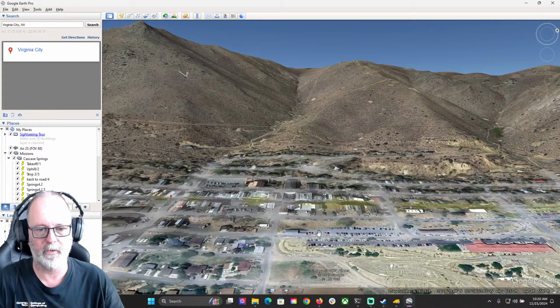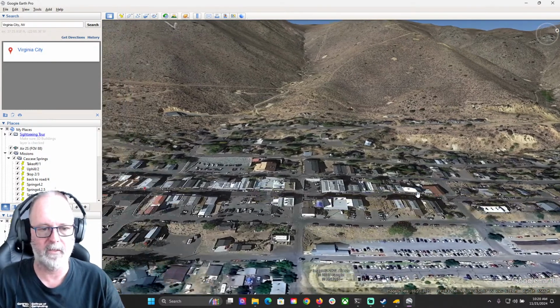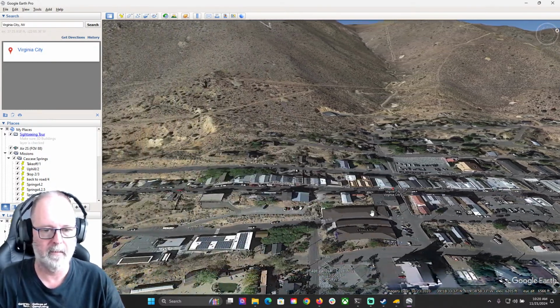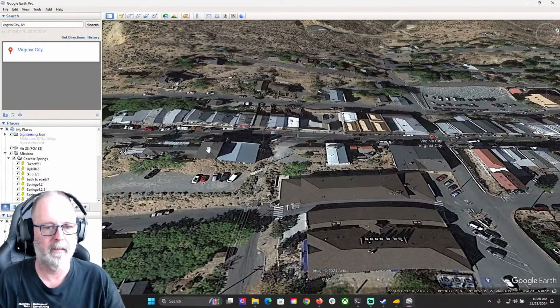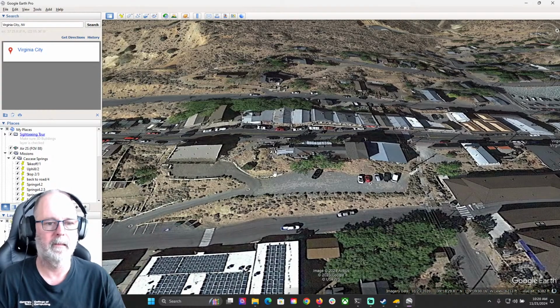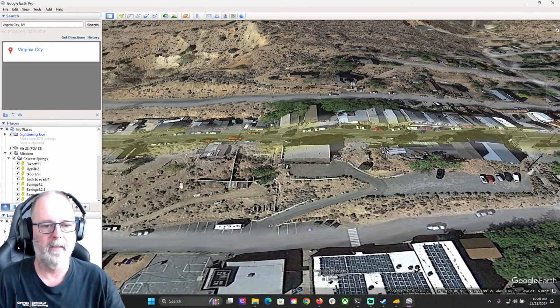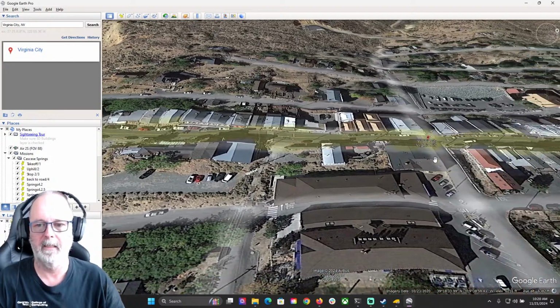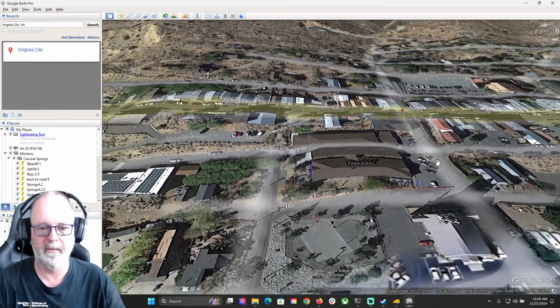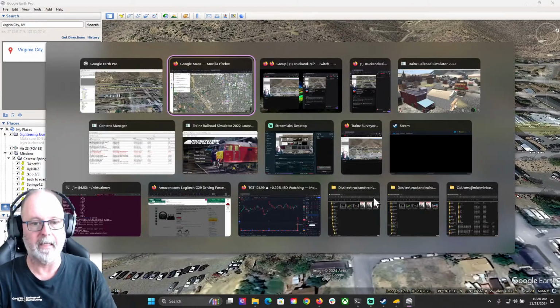So you see Virginia City here. Let's take a look. These buildings are not showing up very well here in Google. Yeah, this is a really horrible representation, actually. This is all Victorian. This is what I started out saying. Virginia City is not a Western town. It is a Western town. It's in the West, but it's really a Victorian town. All right, enough of that. Let's go back to the game here.